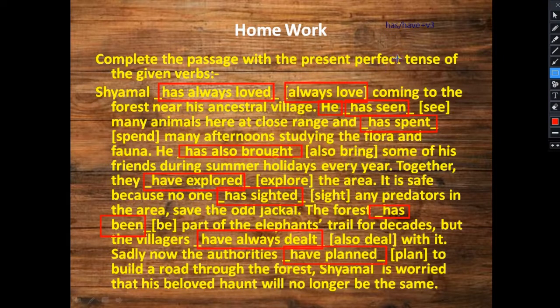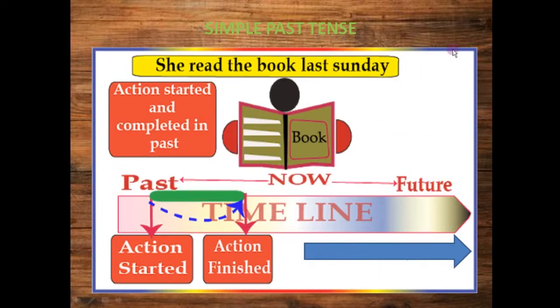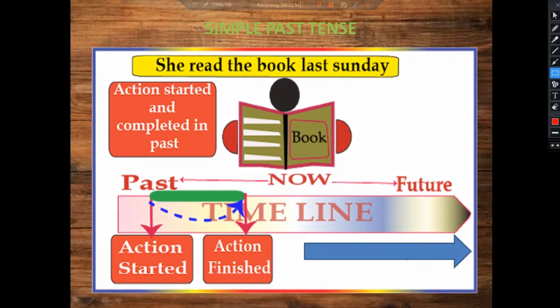Okay, now starting today's class we will cover simple past tense. Now the simple past tense, for this you should know the form. So what is the form we are going to use? That is verb second form, for the affirmative sentence we can say, indefinite sentence we can say, or positive sentence we can say. But if you want to frame the negative sentence, in this we have to use did plus not. Okay, so here in this we have used did plus not.